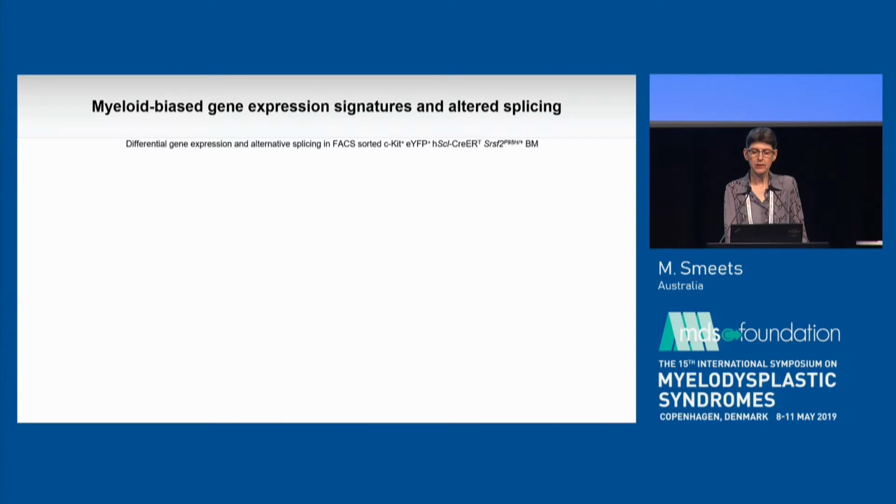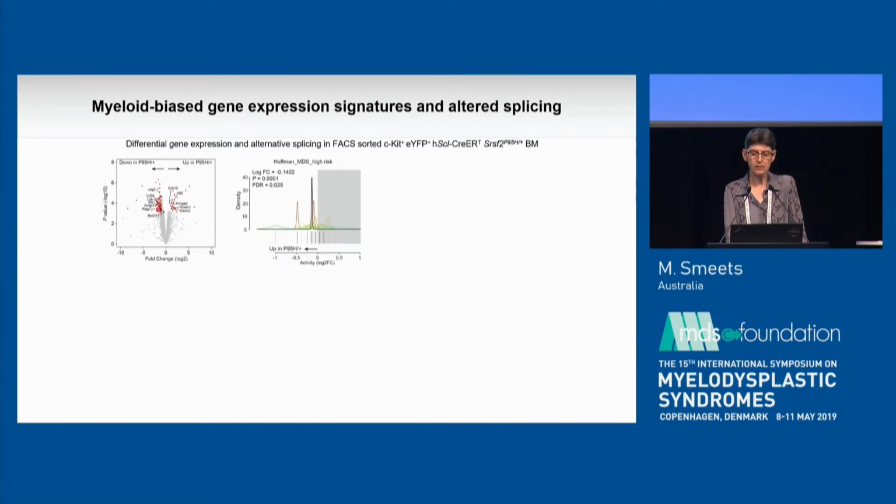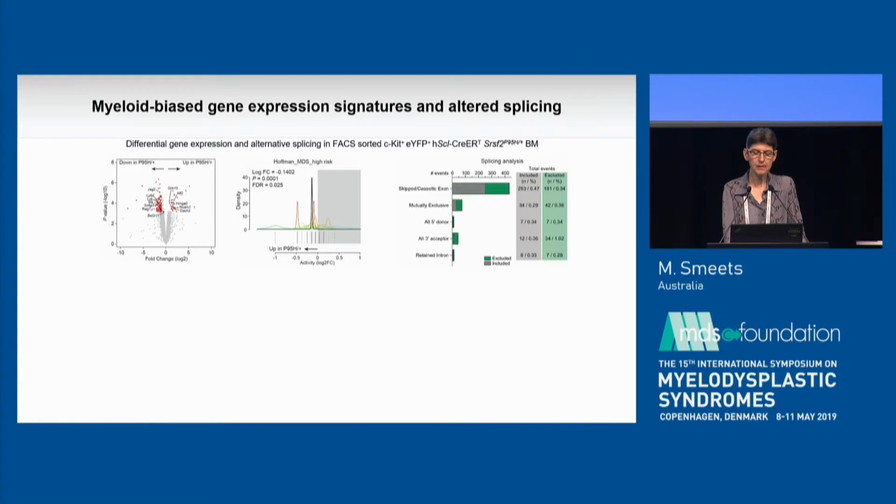We also analyzed gene expression and splicing changes in stem cells and progenitor cells sorted from the SCL-CRE bone marrow. Here we find patterns of expression that correlate with the observed phenotypes, with downregulation of the expression of lymphoid genes and upregulation of transcripts that are involved in myeloid expansion and/or HSC function. Pathway analysis also identified signatures in the mutant cells associated with human MDS and MPN. In terms of the splicing changes, we saw overall less than 0.5% of change in the total splicing events, but